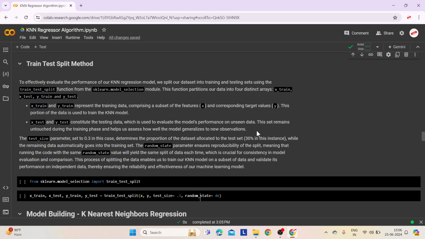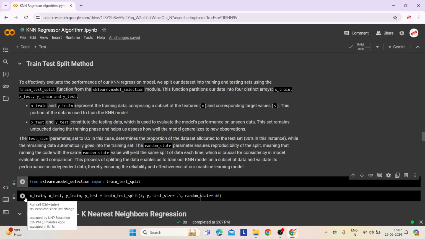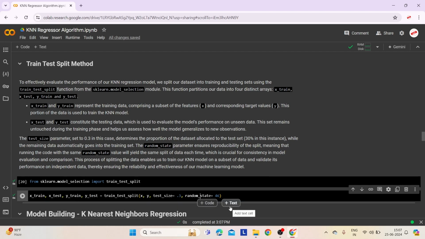We will use the test_size parameter set to 0.3 to allocate 30% of the data to the test set, with the remaining 70% going to the training set. The random_state parameter ensures that the data split is reproducible, meaning the split will be the same each time we run the code with the same value, for consistency. This method helps us train the model on one portion of the data and validate its performance on another, ensuring the model's reliability and effectiveness.